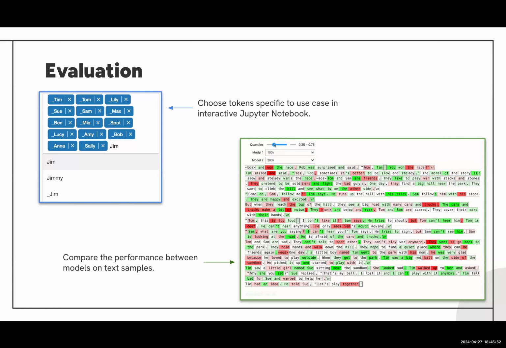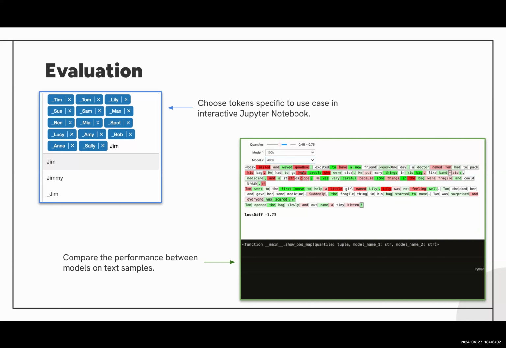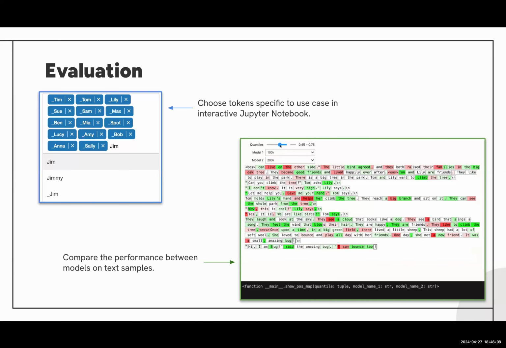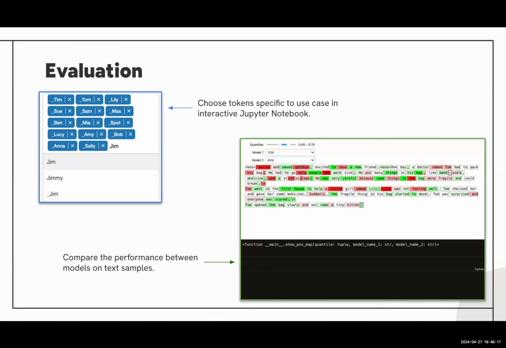What it shows is the different colors show whether one model is better than the other on this specific token, and red obviously shows the opposite, a worse performance. And if you pay attention, it's a bit small in this slide, you will find highlighted boxes, highlighted tokens, and those represent the tokens that you've chosen previously on the left here, the names.